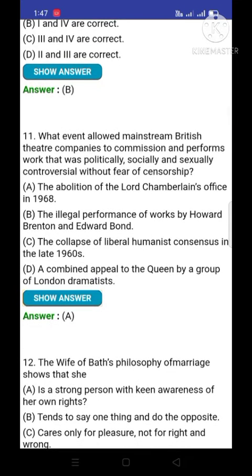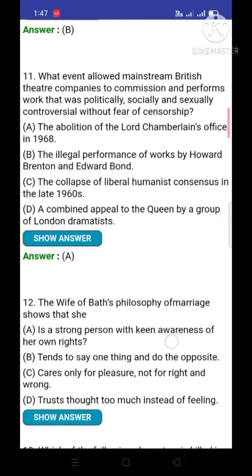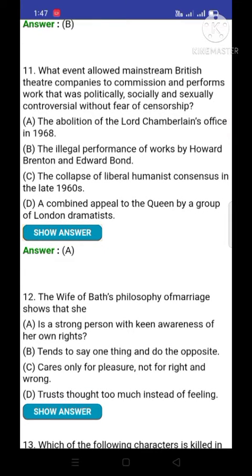And the option number first, that is A, is correct. The abolition of the Lord Chamberlain's office in 1968. This option is correct. This was the event which allowed mainstream British theatre companies to commission and perform work that was politically, socially, and sexually controversial without fear of censorship.